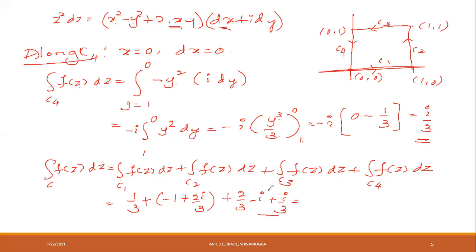Correct? Cancel this minus 2I by 3 with this plus 2I by 3. Minus 1 plus 2 by 3 is minus 1 by 3. Minus 1 by 3 plus 1 by 3 is 0. Hence the verification.